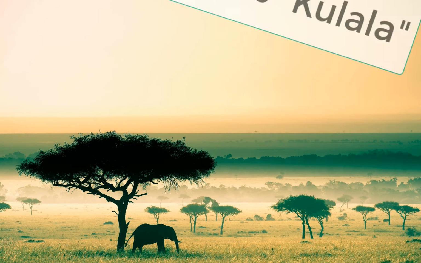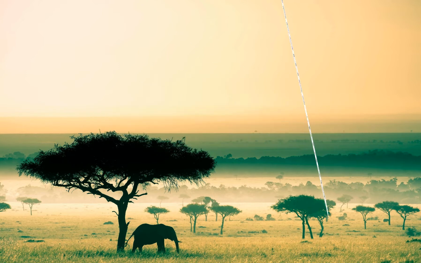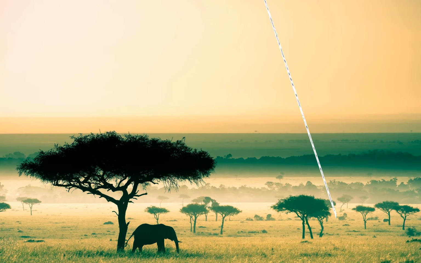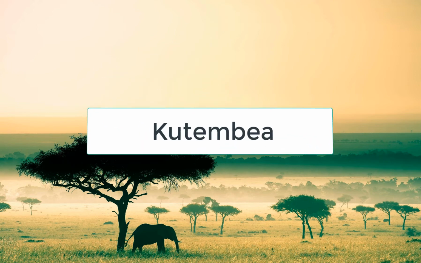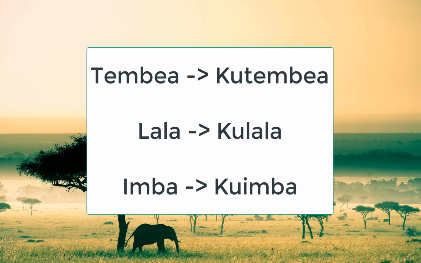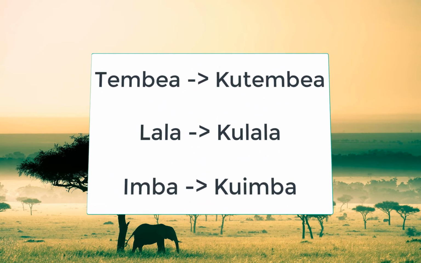To sleep is lala, and its verbal noun is kulala. To walk in Swahili is tembea, so its verbal noun will be kutembea. So class 15 is very straightforward. As long as you know the verb, it is very easy to know its verbal noun.